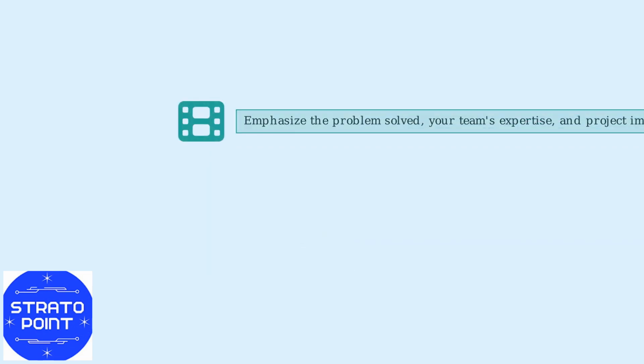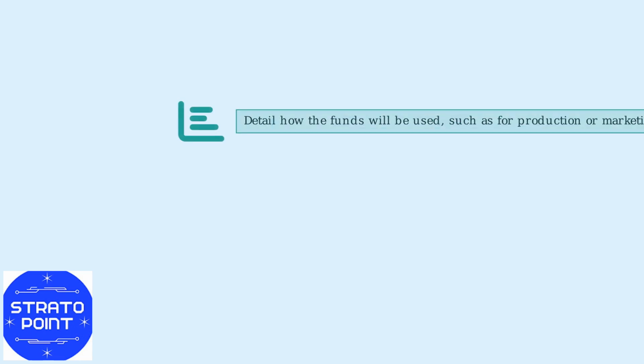Emphasize the problem your project solves, highlight your team's expertise, and showcase the project's impact using high-quality visuals and a clear narrative. Finally, detail how the funds will be used. For example, 40% for production and 20% for marketing, to build trust with potential backers.